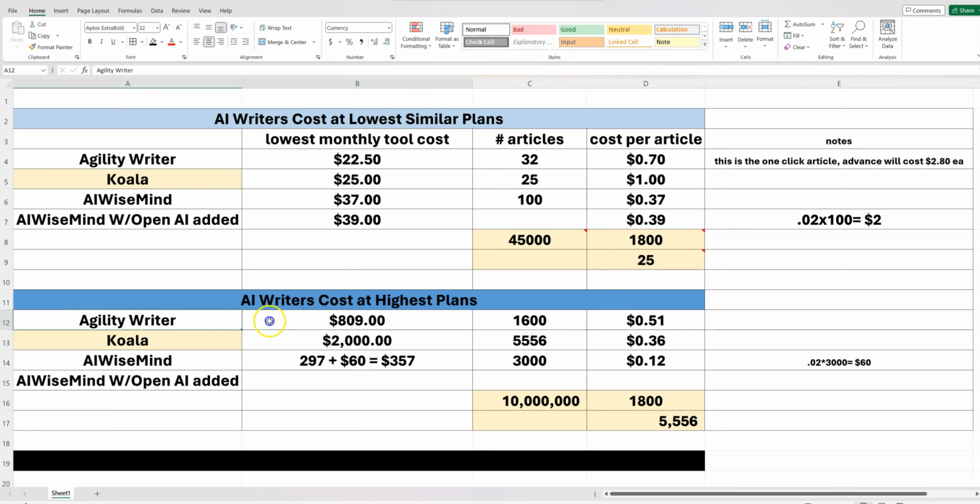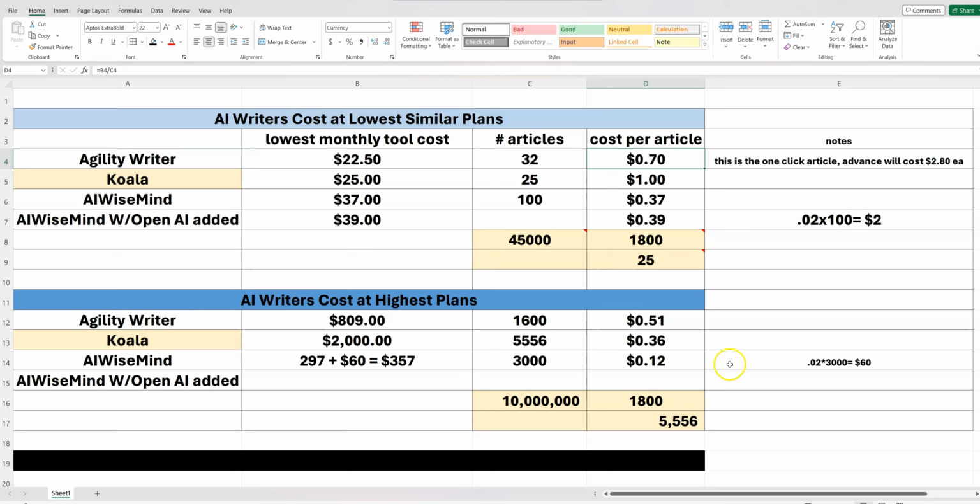And remember, this is just the one-click article. Of course, there's all these bells and whistles that you get with these other tools right here, like the most SEO powerhoused out of the three. If I wanted an SEO powerhoused one-click article, it would be Agility Writer, but it would cost 4 times this. So it actually costs about $2 for an article if you used 4 credits, if that makes sense. Make the 70 cents up here, and it would cost about $2.80, I believe. This is the one-click article. Advanced will cost you $2.80 on average for an advanced SEO article, just to let you know that, if that's what you're going to be using it for.